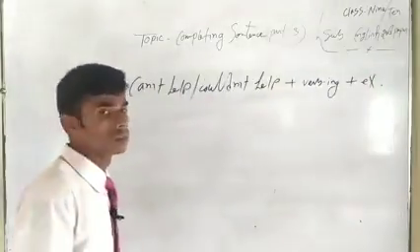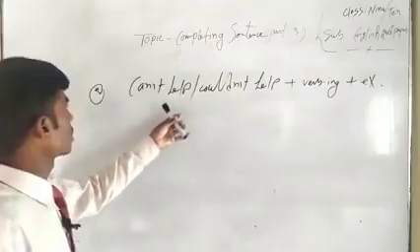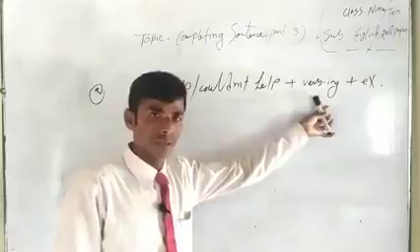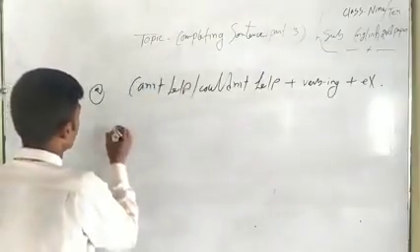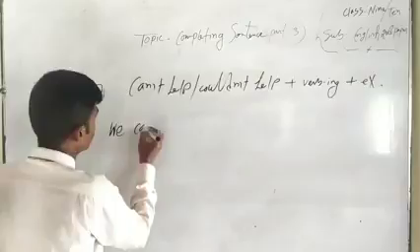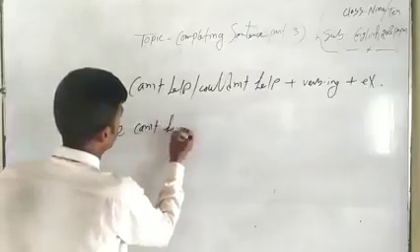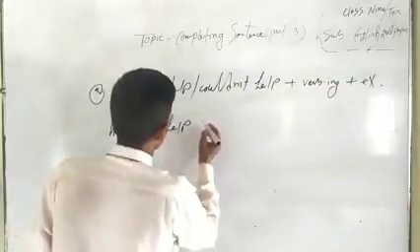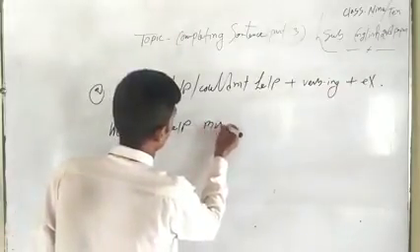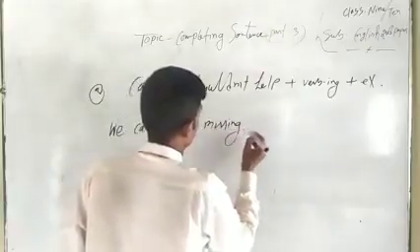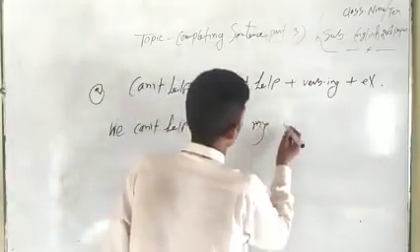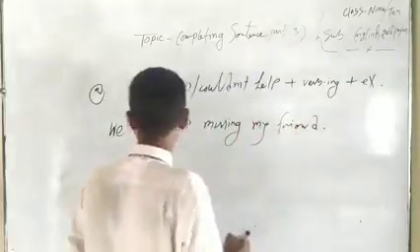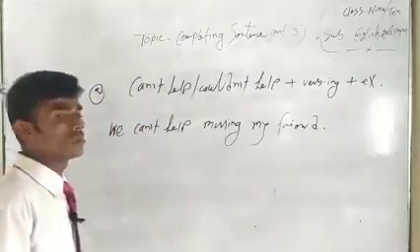Now, dear students, when you find the sentence cannot help or could not help, then you have to use verb-ing. We can't help missing my friend.